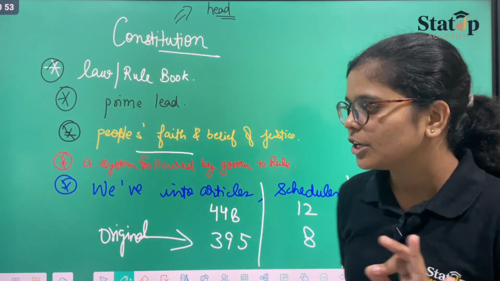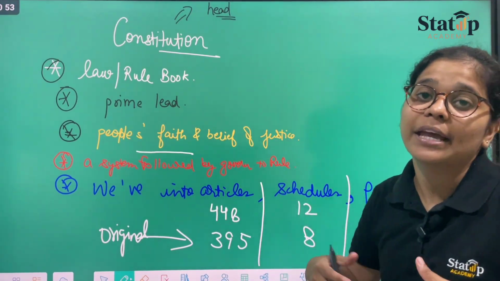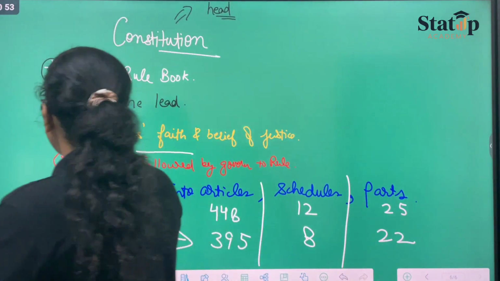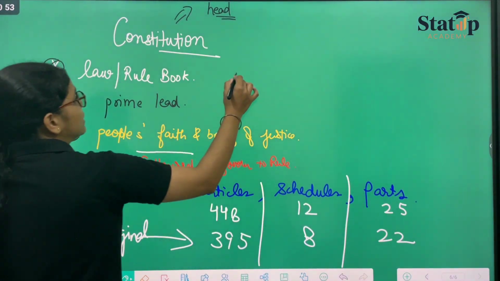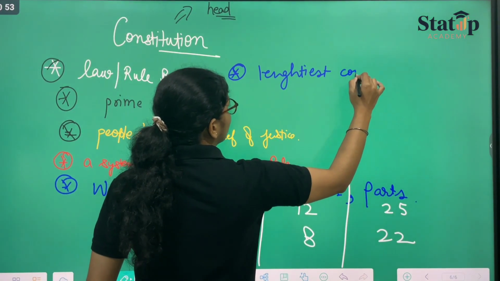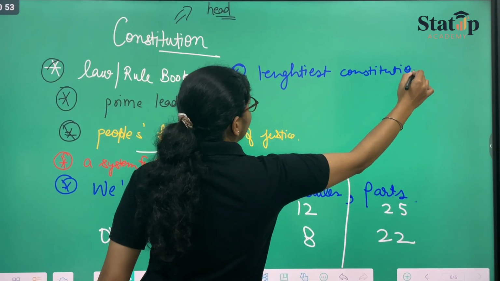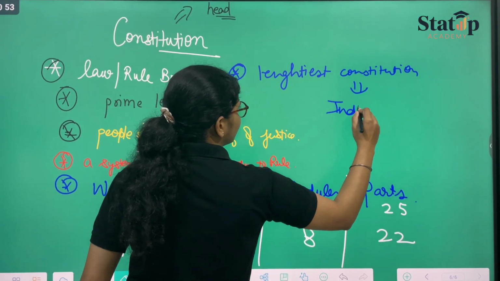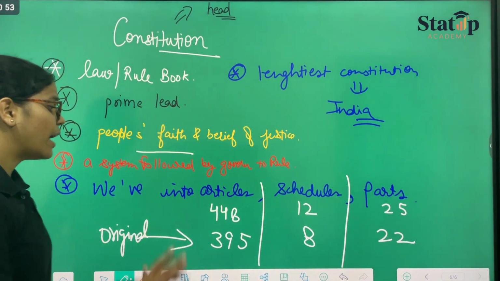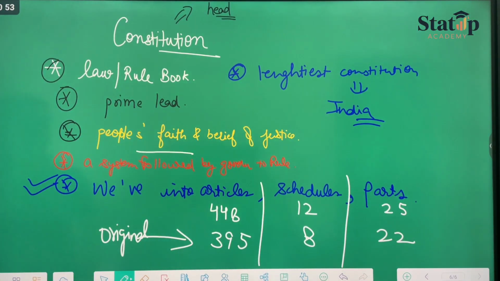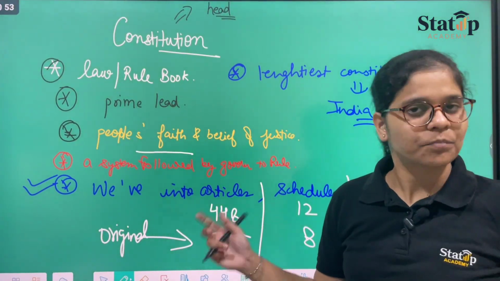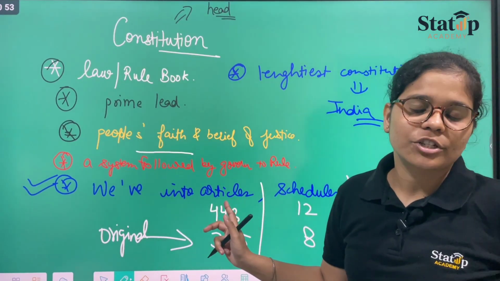ADSO students, kindly make sure that you learn these terms because they can be asked in your examination. So this is about the constitution. One more thing that should be added is that it is the lengthiest constitution. Which country has it? It's our country, dear, that is India. So this is the whole about the constitution. You can mark it important, give it a star, a heart. These are for tick mark questions.